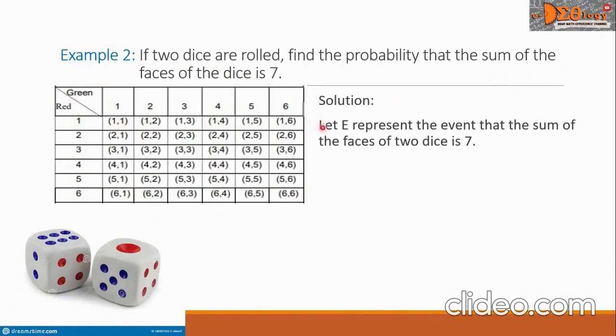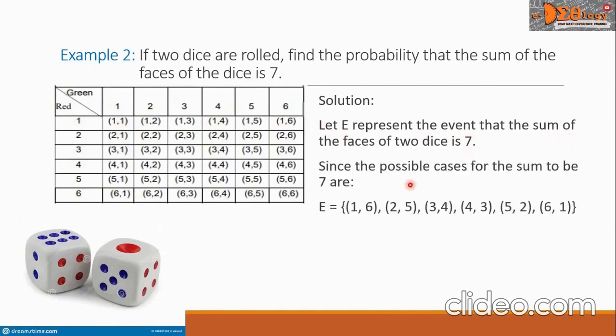For the solution, we let E represent the event that the sum of the faces of two dice is 7. Since the possible cases for the sum to be 7 are E equals {(1, 6), (2, 5), (3, 4), (4, 3), (5, 2), and (6, 1)}.